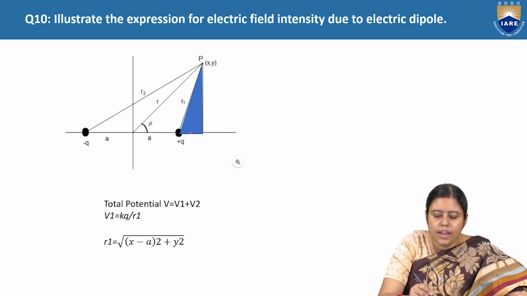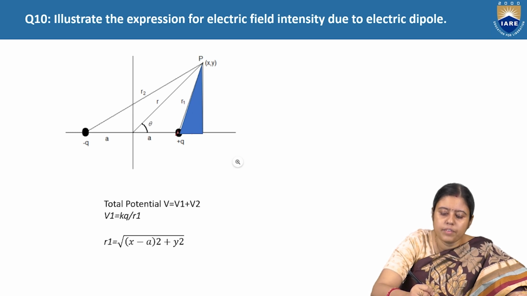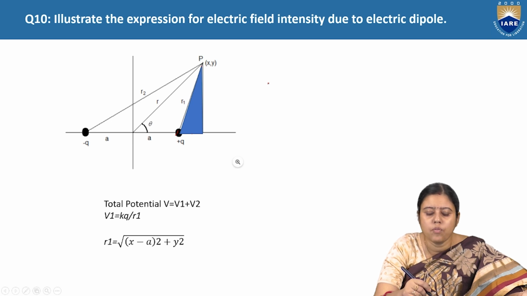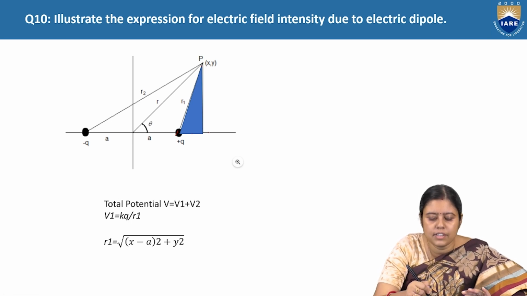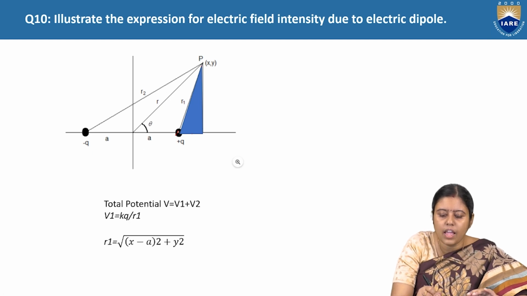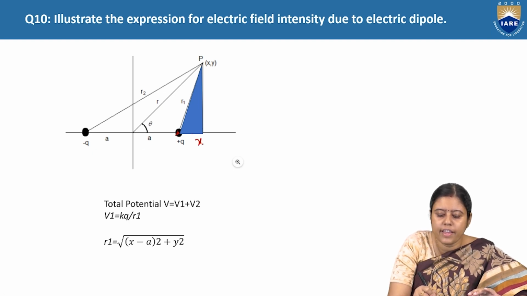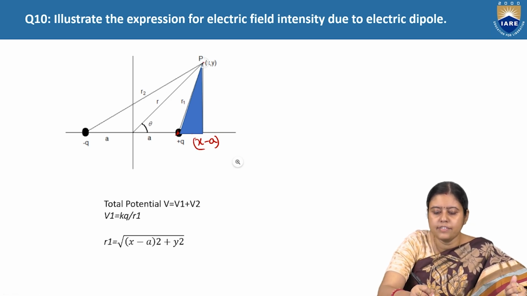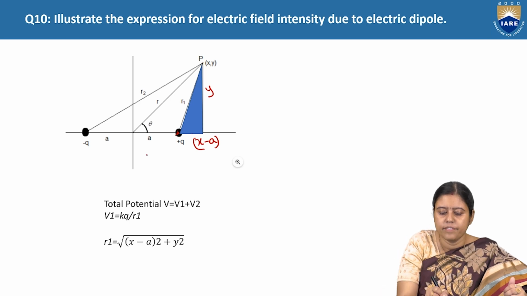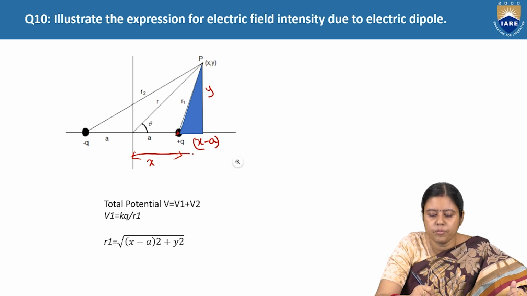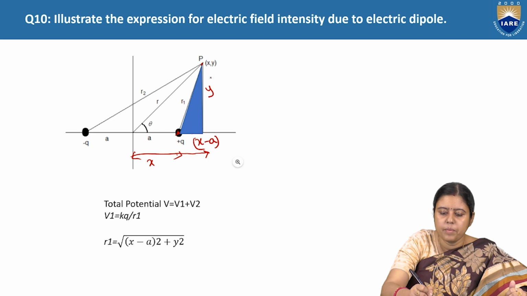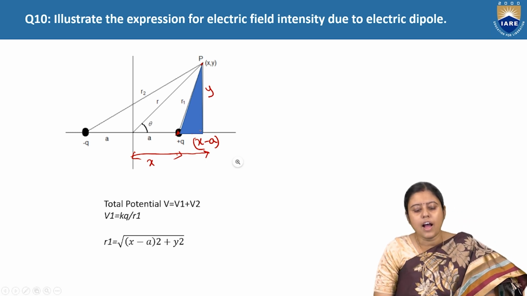What is R1? R1 is the distance from the Q1 to the point XY. And what is the value of R1? If the distance is X, up to this is A, so it is X minus A, so R1 is the root of X minus A square plus Y square, if this point is XY and this is Y. Up to Q is X. So we got the R1.